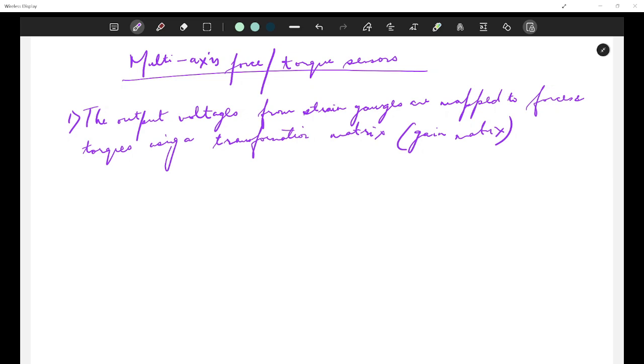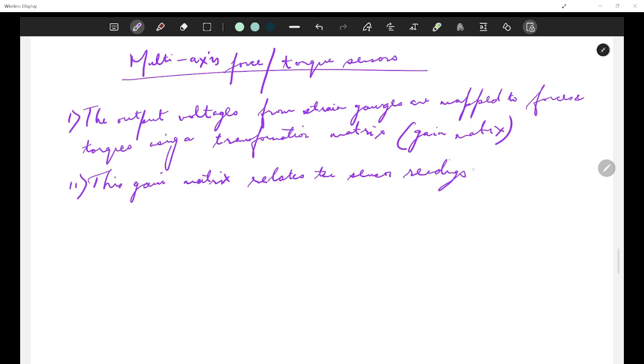So this gain matrix relates the sensor readings, whatever we are getting, which are basically the voltages, to the applied forces and torques.